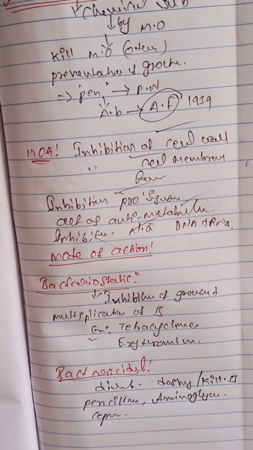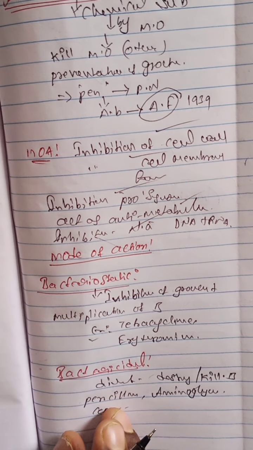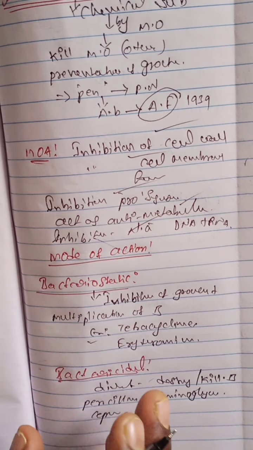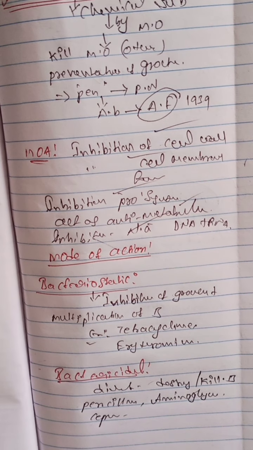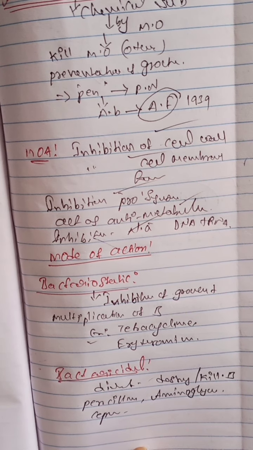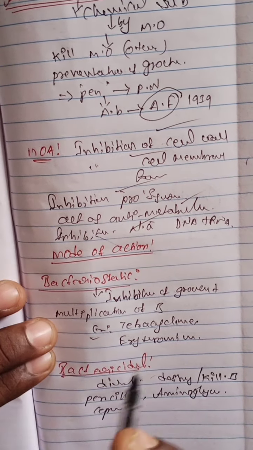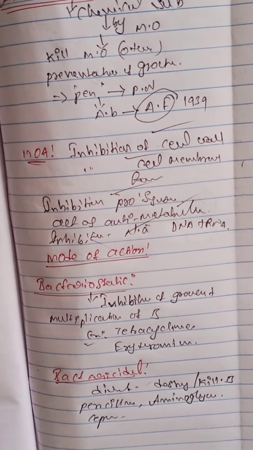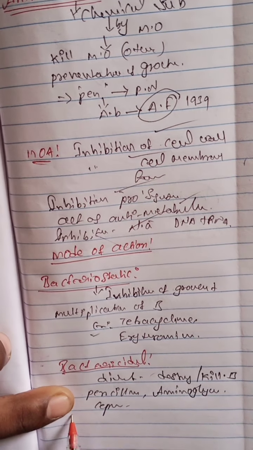And the next one: the properties according to the type of bacteria, gram positive or gram negative.